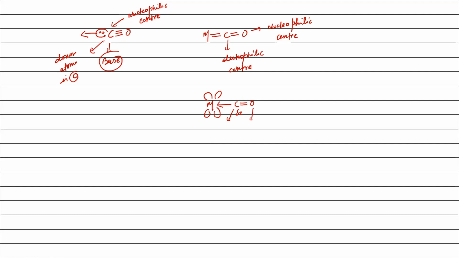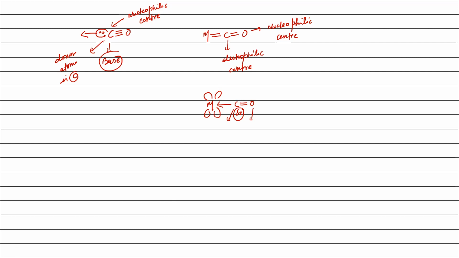But donation of electron from metal to ligand is in the pi star orbital, which is a molecular orbital present on both carbon and oxygen, due to which when metal donates electron to the carbon, this positive charge is neutralized, but not fully, because metal is donating electron to an orbital present on both carbon and oxygen. That means electron will be distributed on both.